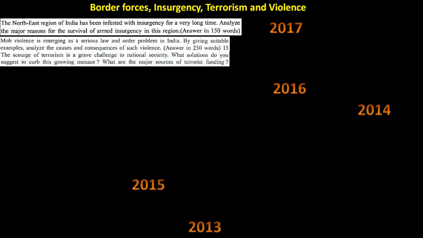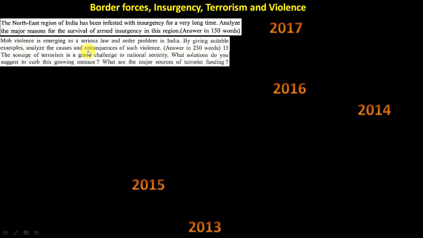Like agriculture I showed you at the beginning of the video, this section also has questions coming repeatedly. In 2017, if you see, the northeast insurgency, because it's in the news, the Bodoland issue, Nagas issue, Sikkim issue, everywhere there are problems with the government. Then the other one is mob violence. Mob violence in ethics also I showed you, one question came. If you are a CEO of a company, how will you handle mob violence?